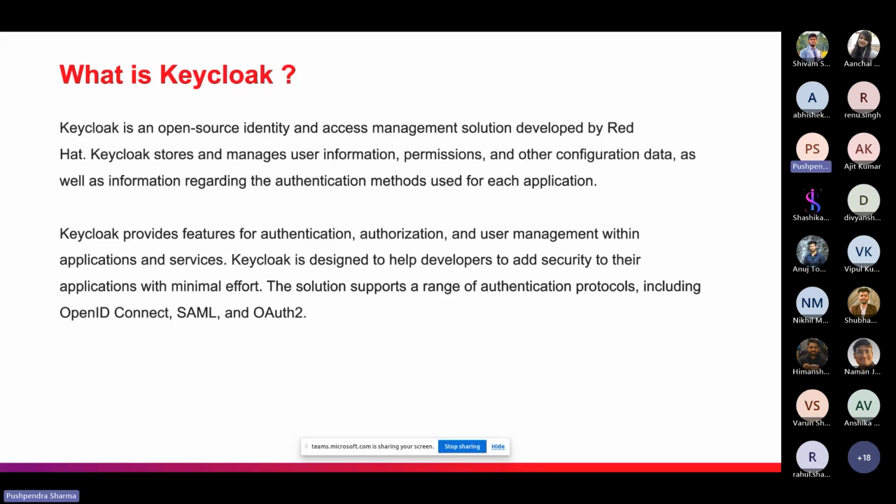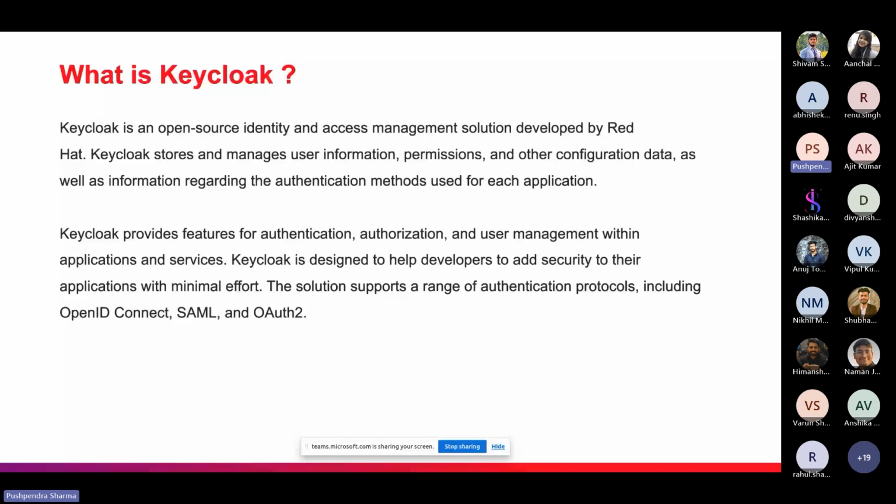We can use Keycloak with any application or framework like React or Angular. It doesn't matter, we don't have to use only React. Keycloak provides features like authentication, authorization, and user management within the application and services. So these are the basic features of Keycloak.